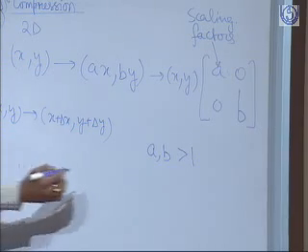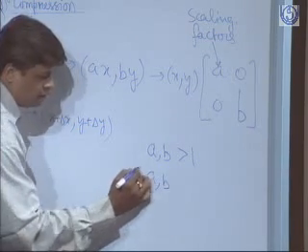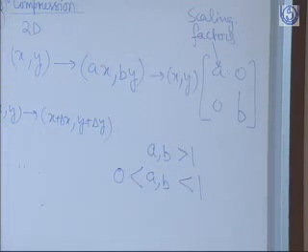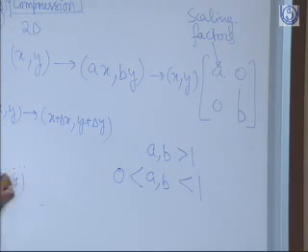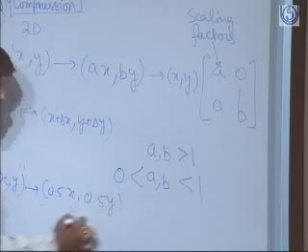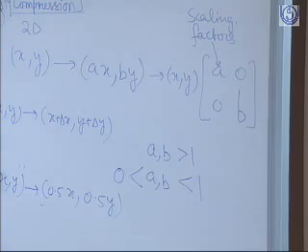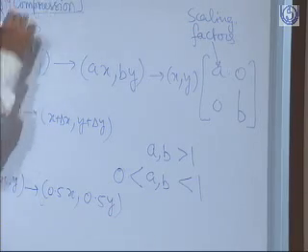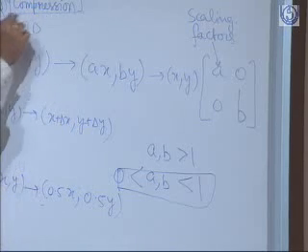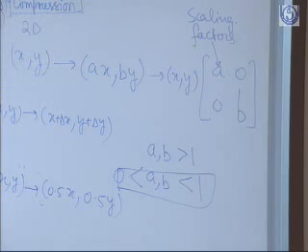At the same time, when the values of a and b are greater than 0 but less than 1, that means when the values are fractional, then the object will compress. Say I transform xy into 0.5x and 0.5y. So the size will decrease and this transformation will shrink the object, and that's why when the scaling factors are greater than 0 but less than 1, the technique is compression scaling.